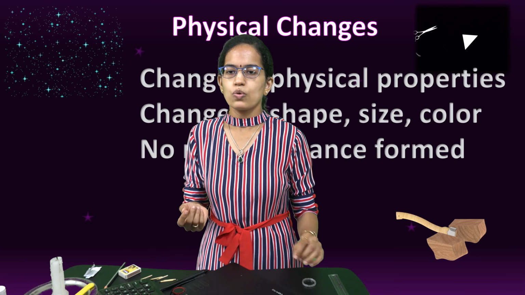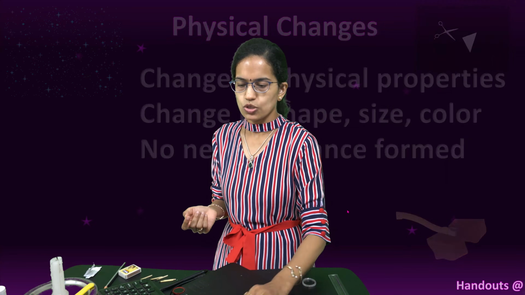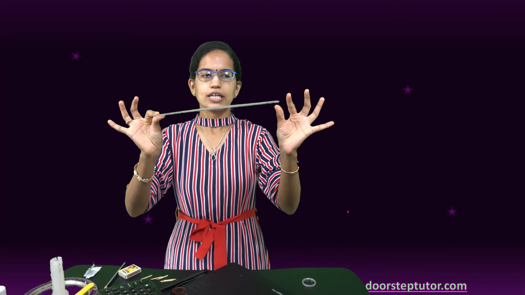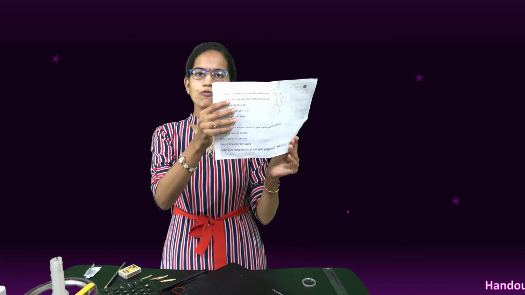So let's move with the various examples of physical change. Coming to the examples of physical change, I have a scale here. I bend this scale and this scale regains its shape. So there is a change in shape and this shape turns back. What is it? Definitely a physical change. I have another example, a paper here. I fold this paper. This is a physical change, but again it is a reversible change because I can unfold this paper again.